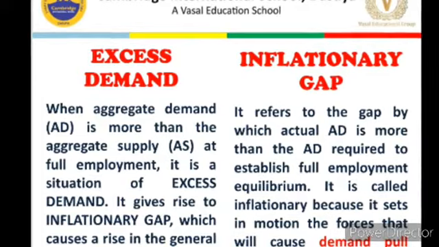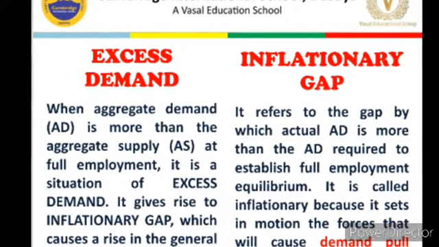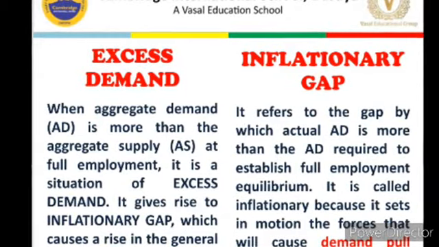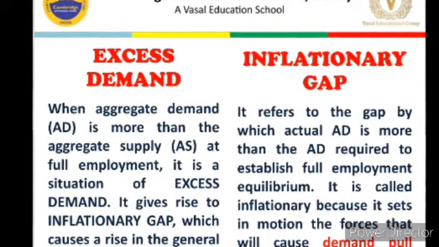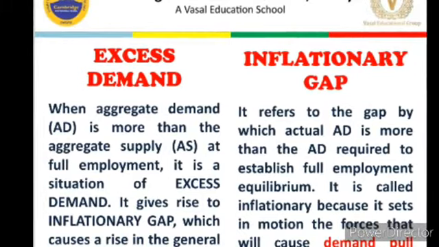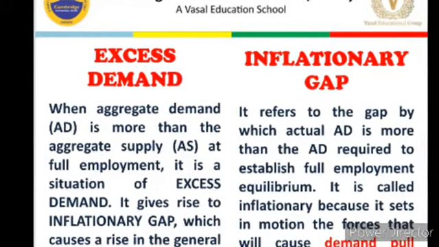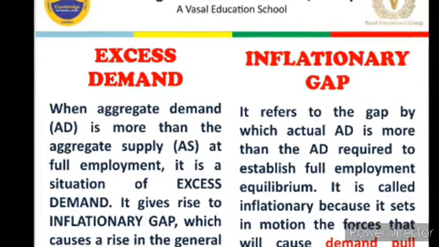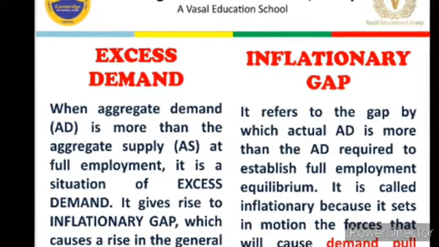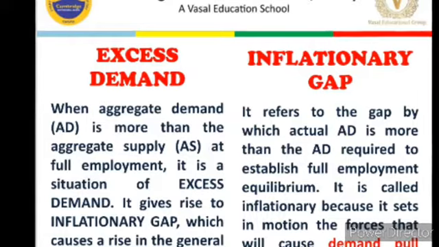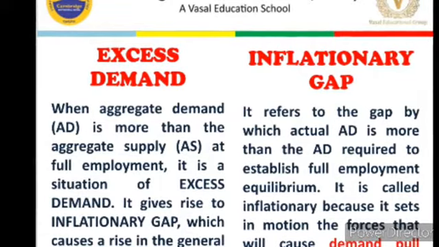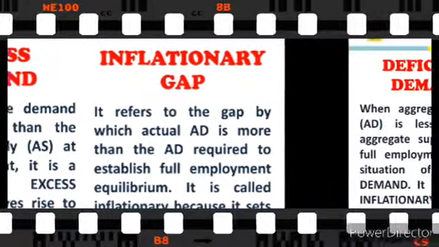So this is the total situation, how excess demand and inflationary gap occur or why they occur. You need to keep one thing in mind: if there is excess demand, it implies that the people or households of that economy have more money to spend than what firms of that economy are able to produce.